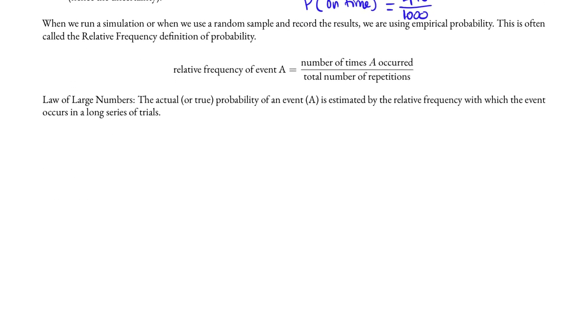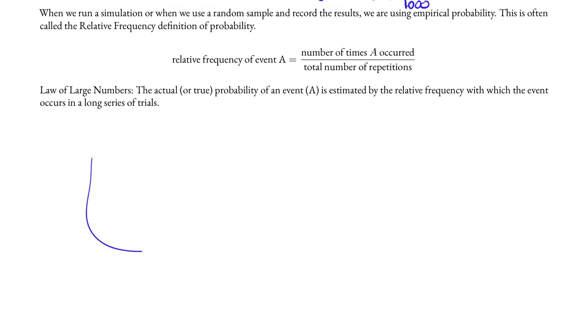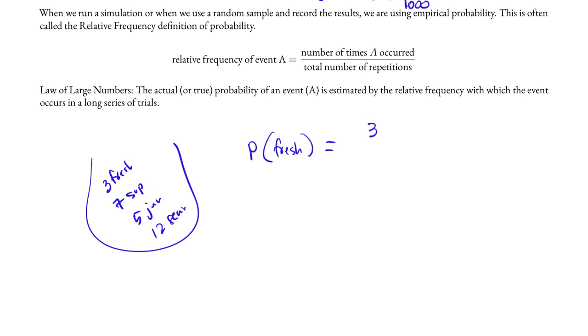Let's consider another example of finding the probability. For example, in a classroom that has 3 freshmen, 7 sophomores, 5 juniors, and 12 seniors, the probability that we will randomly pick a freshman is therefore 3, because there are 3 freshmen out of the total, and the total being 3 plus 7 plus 5 plus 12, which is 27. The number 3 over 27 can be reduced to 1 over 9.